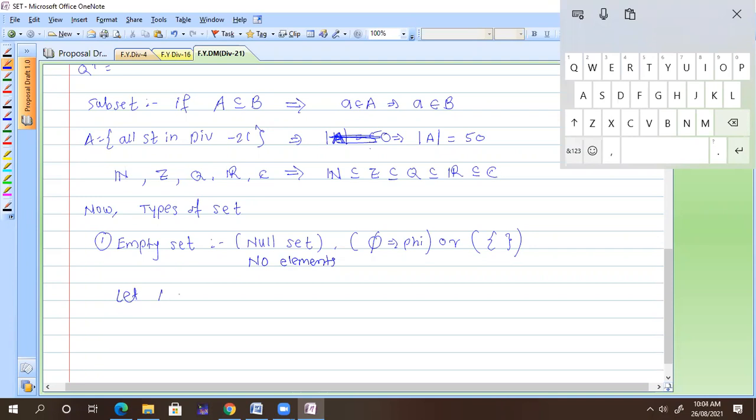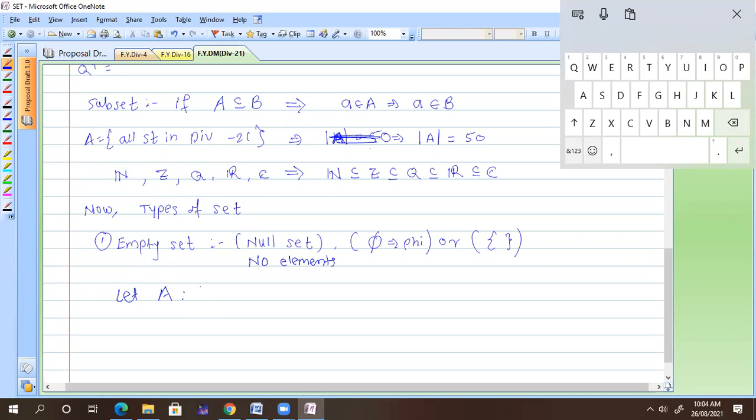Any example? Getting a number more than 7 on rolling a die. Yes, correct. A die has numbers 1, 2, 3, 4, 5, 6 as the maximum, so 7 is not possible. That's good. Any other in terms of numbers? Getting more than 2 heads on tossing 1 coin. Yes, same thing. That's good.